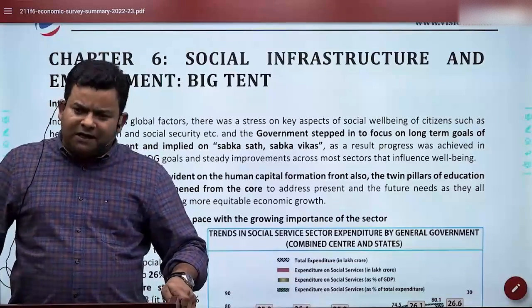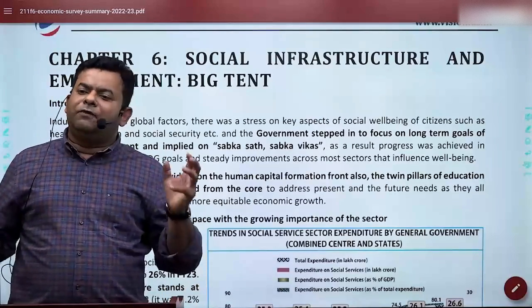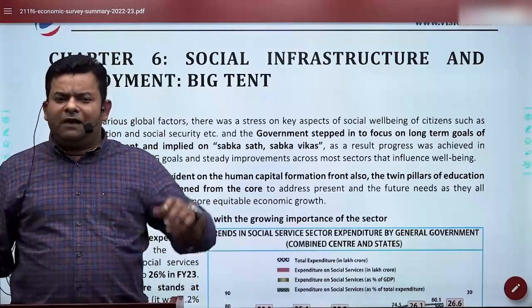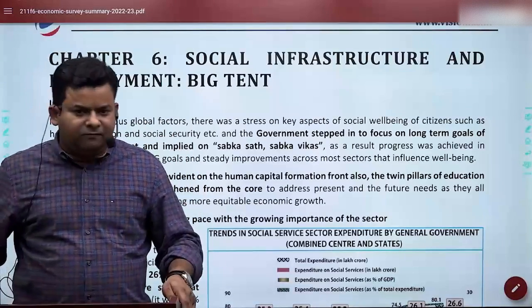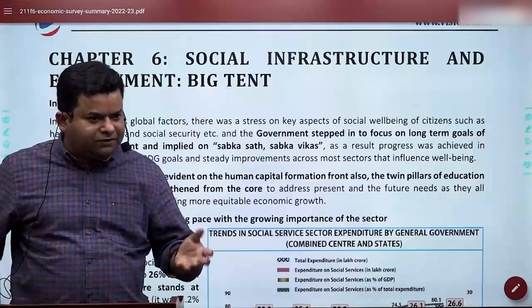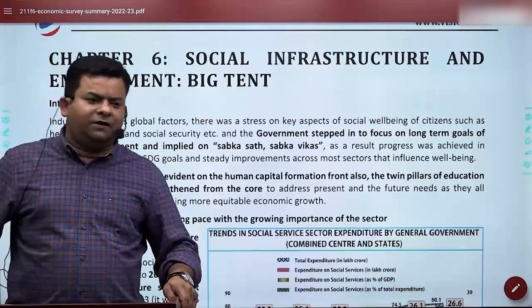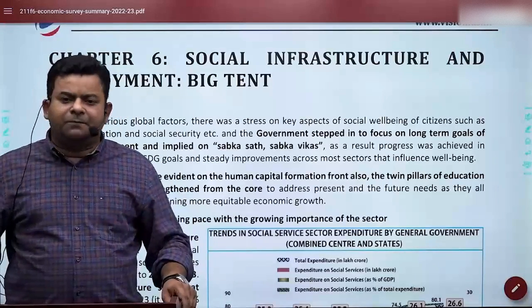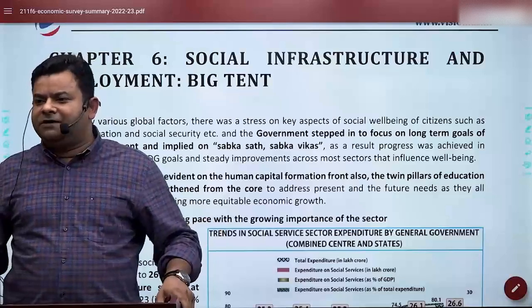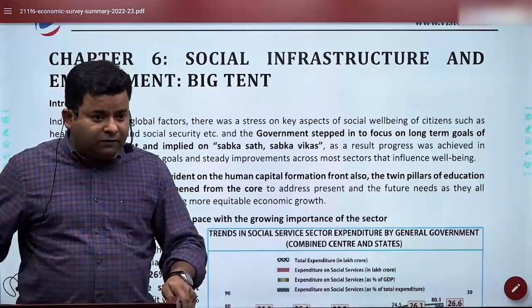Now, in the classes we have discussed, and I'm sure you have been told, when we talk about inclusive growth, we have one global parameter, what you call SDG, Sustainable Development Goals. As you know, 17 goals are there. And similarly, how we measure it, one of the very highly appreciated documents is HDI. So not a surprise, this economic survey considers HDI as a benchmark. And HDI is given by UNDP.